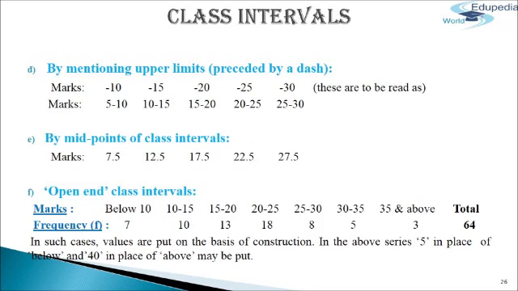And the last method of class interval is open-end class intervals. In certain frequency distributions, open-end class intervals are given, as we find in a particular example given. In such cases, values are put on the basis of construction of series, and in the above series, 5 in place of below and 40 in place of above may be put, thus making the classes as 0 to 10, 10 to 15, 15 to 20, 20 to 25, 25 to 30, 30 to 35, and 35 to 40.